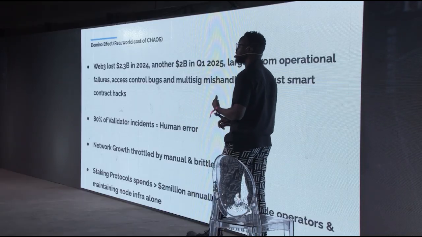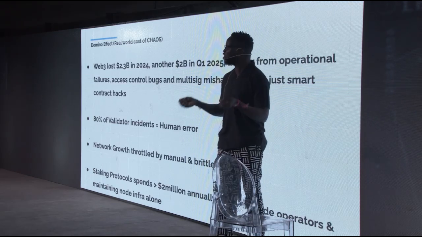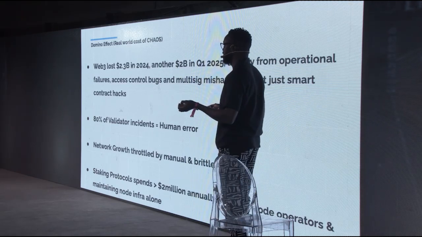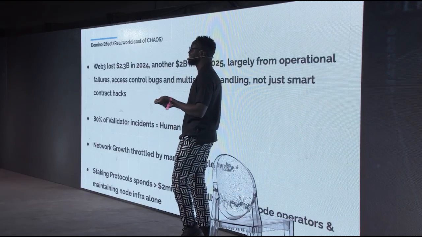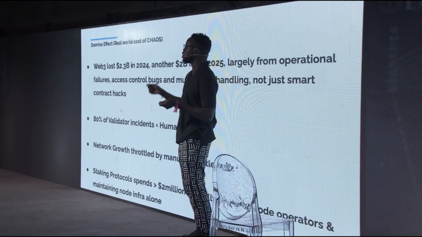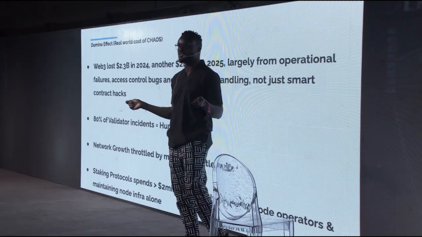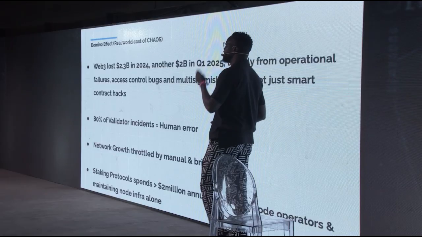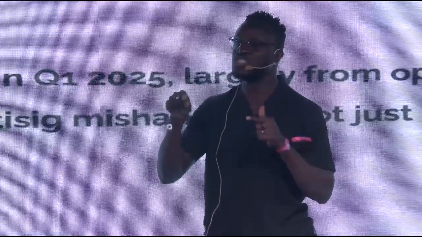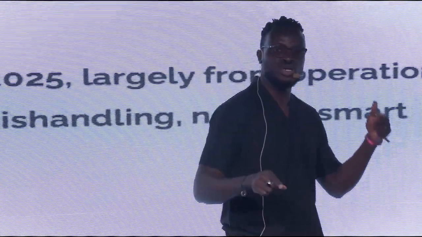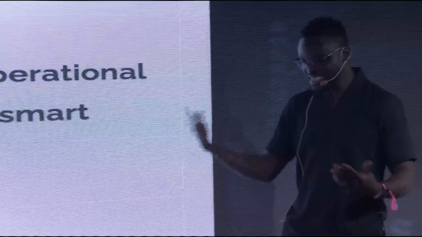For every failure, for every misconfiguration a node operator has, billions of dollars are lost on-chain. A lot of us might think that most of the losses that happen on-chain are just due to hacks. There is a secondary factor, which is misconfigurations from node operators. As a matter of fact, a lot of downtimes and a lot of losses outside of hacks, and even some due to hacks, are due to node operator errors or misconfigurations. So this led us thinking,